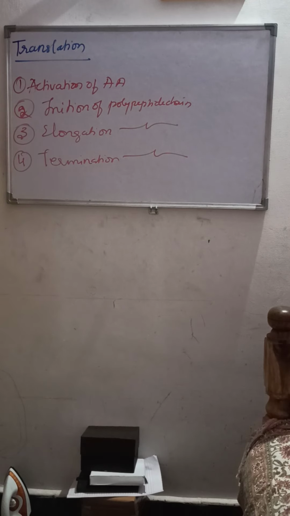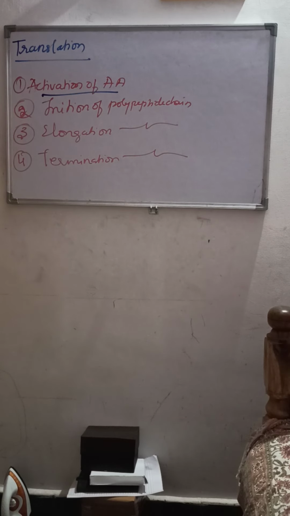Now let us see what all these steps are about. The first one is activation of amino acids. As I said, in the cytoplasmic pool, the amino acids will be in an inactivated state. They will be activated and then picked up by the tRNA, and that process is called activation of amino acid.